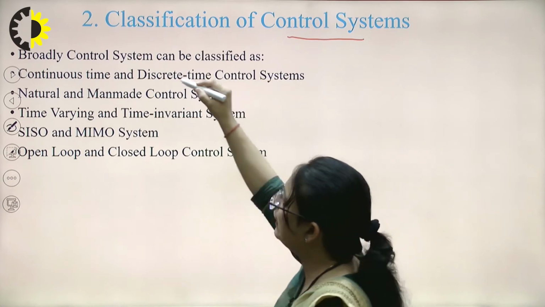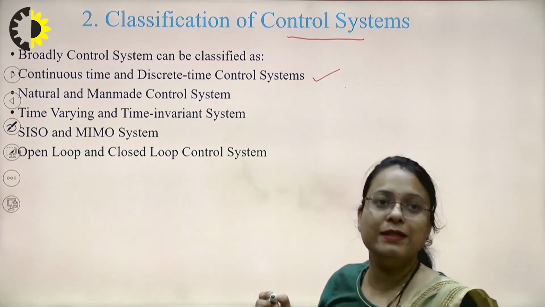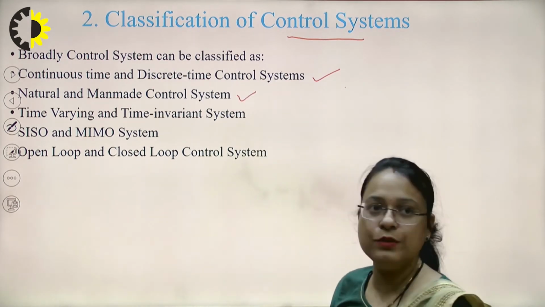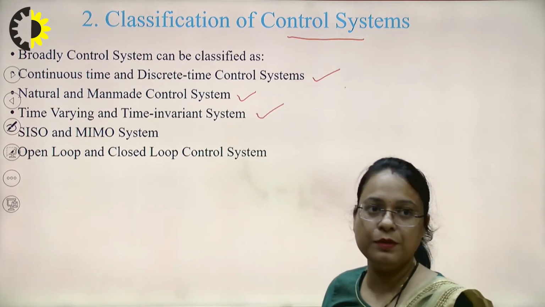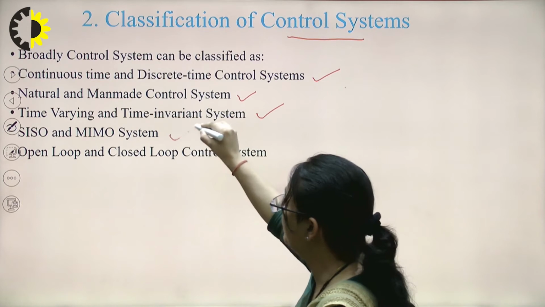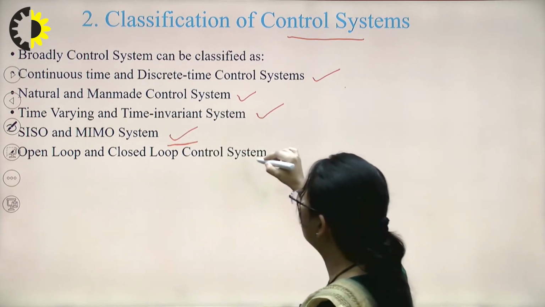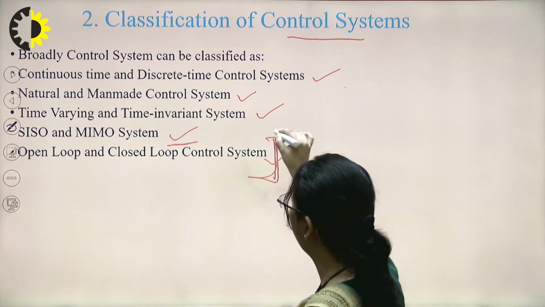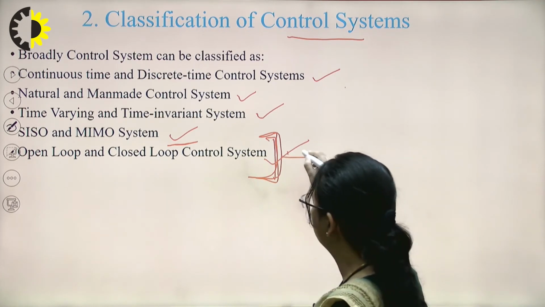So broadly, control systems can be classified as continuous time and discrete time control systems, natural and man-made control systems, time varying and time invariant control systems, SISO and MIMO systems. I have already discussed this in the previous slide. And the last one, the most important one, is the open loop and closed loop control system. So this is the main topic.